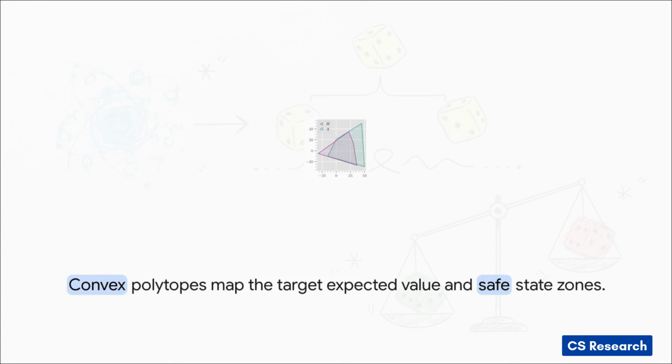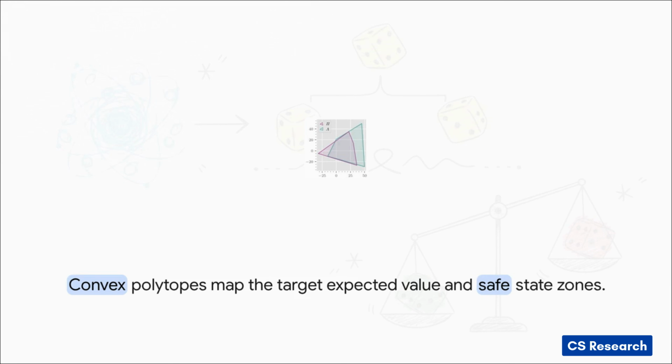Now we arrive at the most visually compelling part of our explainer, where we thoroughly explain the mathematical geometry of these satisfaction sets in practice. Imagine a mapped-out two-dimensional continuous state space. Within this space, we have two distinct convex polytopes. First, there's a smaller purple geometric area, labeled pi. This is our target expected value zone. Ultimately, we want the long-run expected state of our system to land right inside that purple shape. Surrounding it, there's a larger teal geometric area, labeled lambda. This is our safe bounding zone.